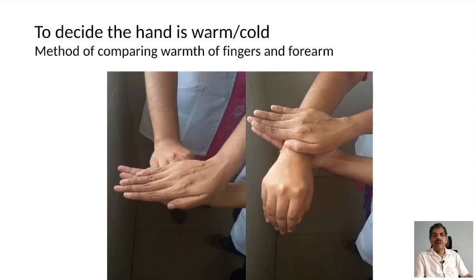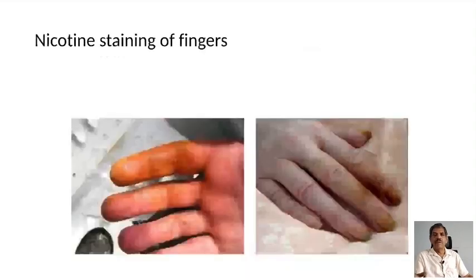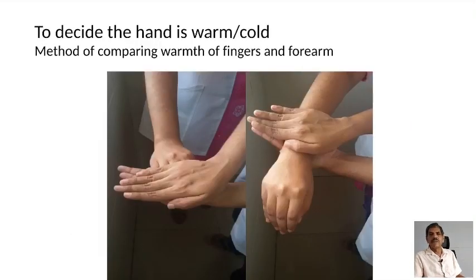But if the forearm is warmer than the palm, then you have to say there is decreased perfusion in the hand, and you have to say whether the cyanosis is warm cyanosis or cold cyanosis. As already mentioned, warm cyanosis favors central cyanosis and cold cyanosis favors peripheral cyanosis.